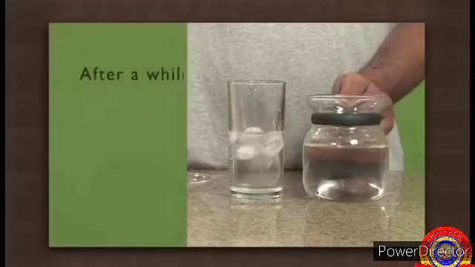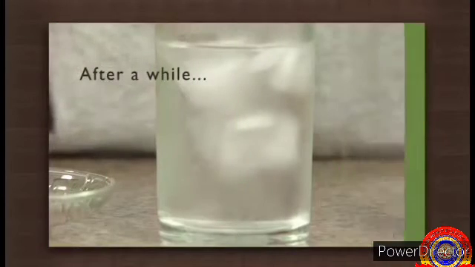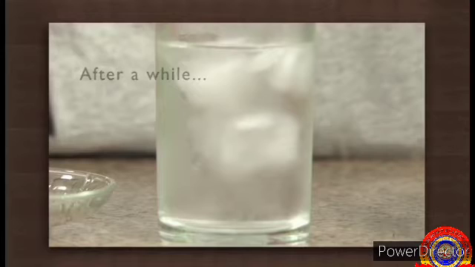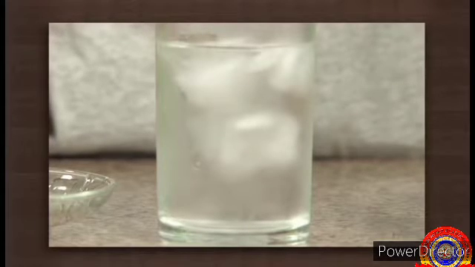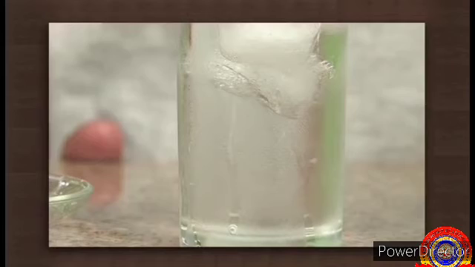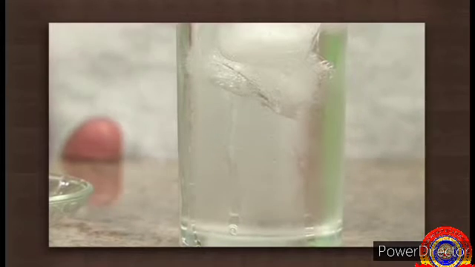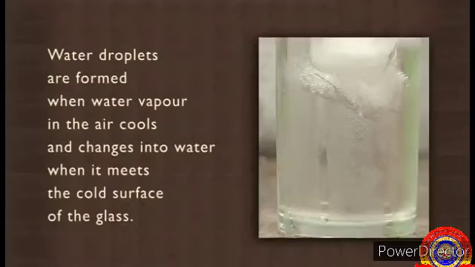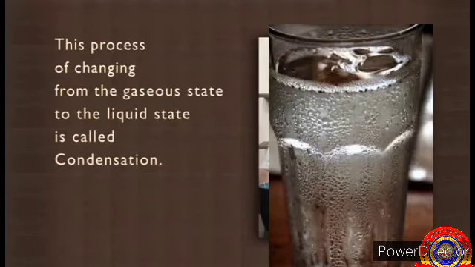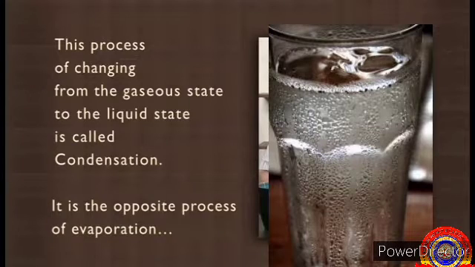You will soon see a misty layer of water on the outer surface of the glass. Now, wait a little while longer and observe. Small droplets of water appear and run down the surface of the glass. Water droplets are formed when water vapor in the air cools and changes into water when it meets the cold surface of the glass. This process of changing from the gaseous state to the liquid state is called condensation. It is the opposite process of evaporation.